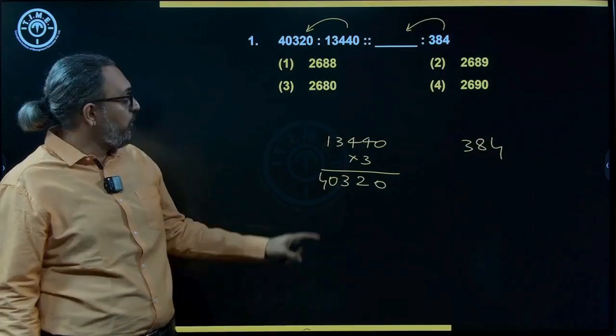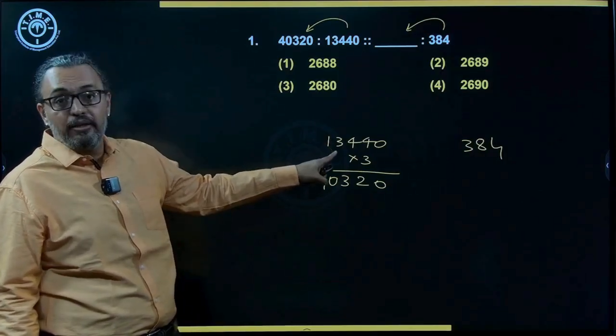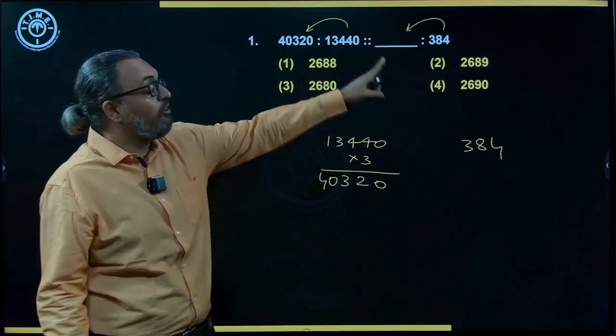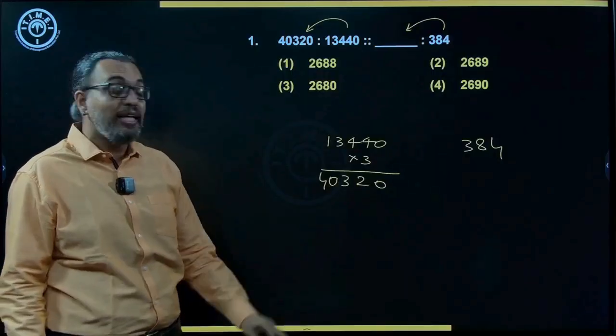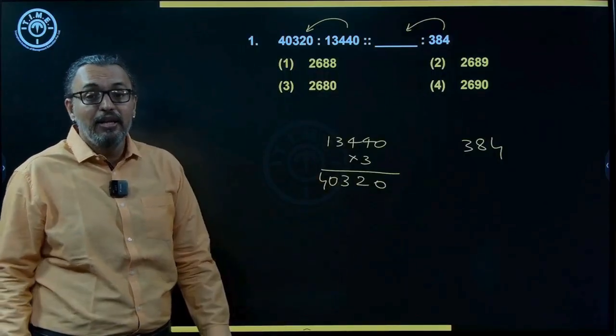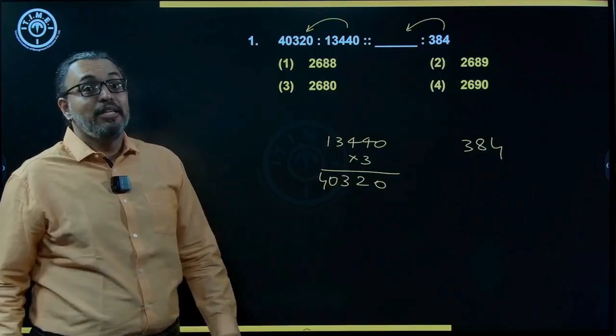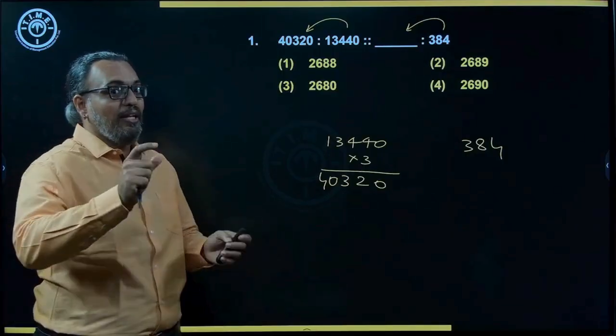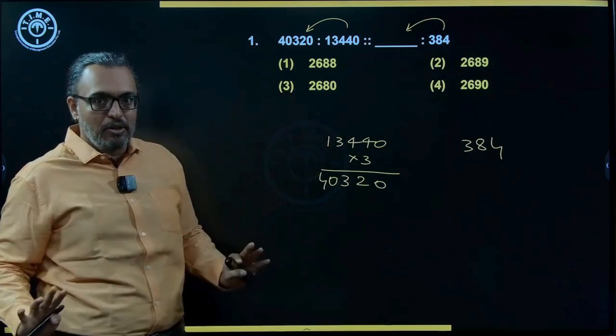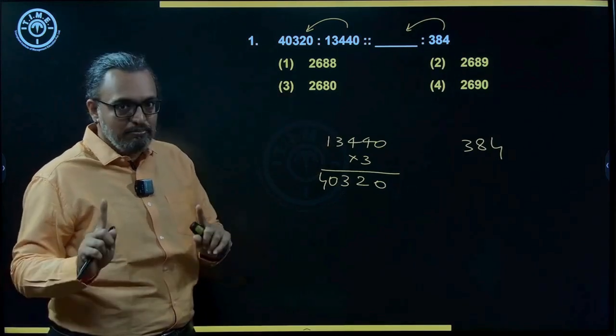Are you understanding the point? 40,320 is divisible by 13,440. Only one of these numbers is divisible by 384. It need not be the same divisibility, but the only number divisibility. That is an analogy. Similar logic means divisibility is the logic, not the same number divisibility. Please keep that in mind.